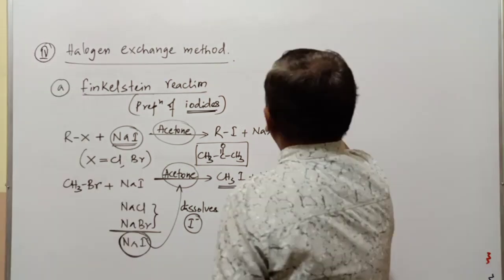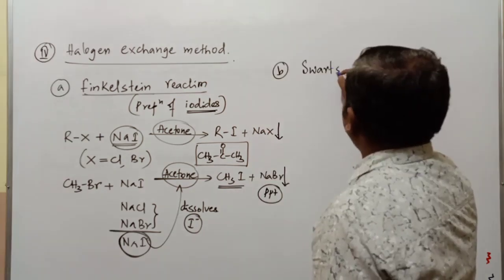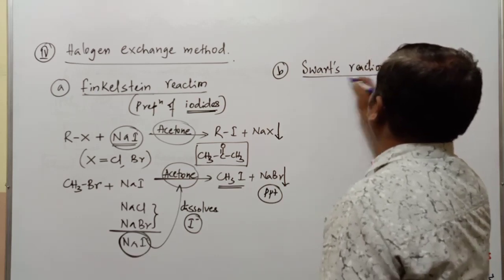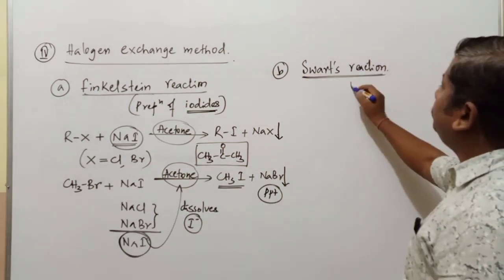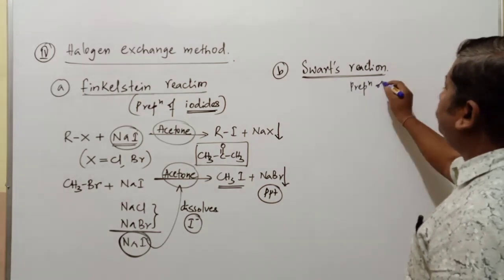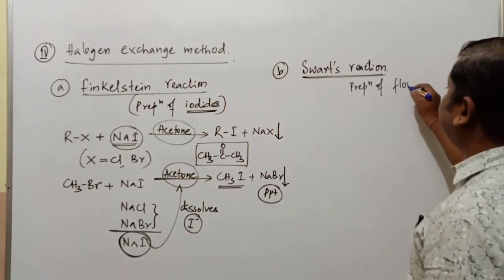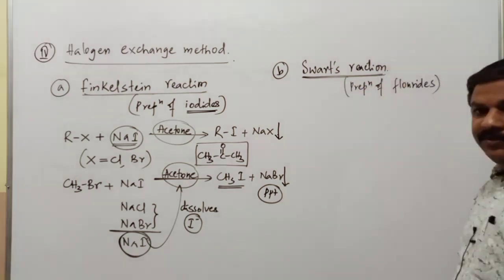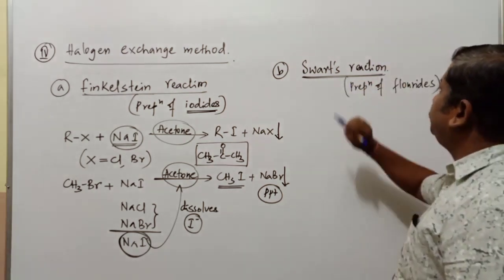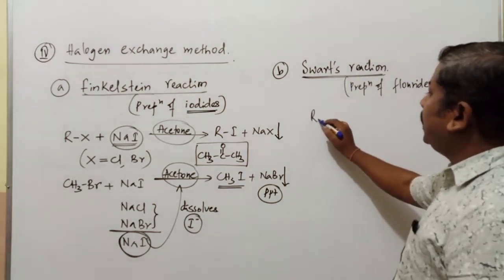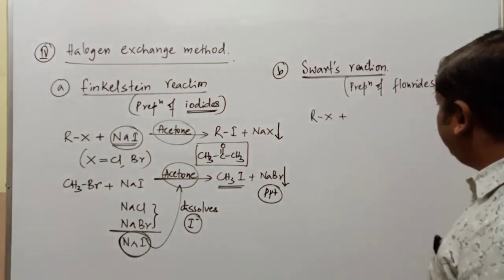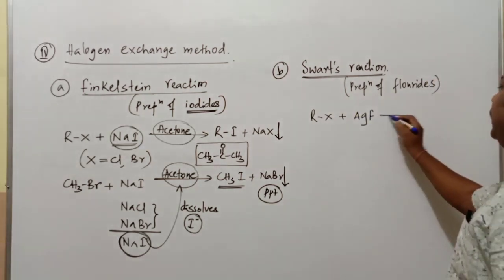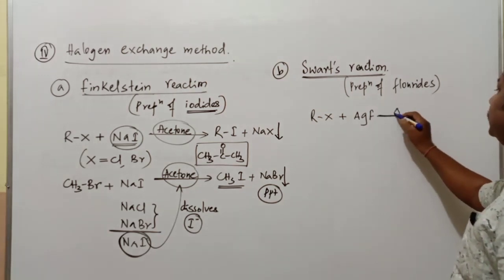Important name, that is the second one. It is commonly called the Schwarz reaction. This Schwarz reaction is also a halogen exchange method. It is applicable for the preparation of fluorides. Fluorides are prepared by using this particular Schwarz reaction. Here RX is treated with molecules such as AgF, silver fluoride. Any metallic fluoride is commonly used in this reaction.